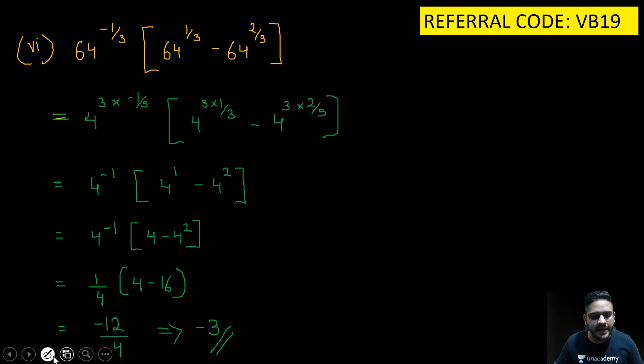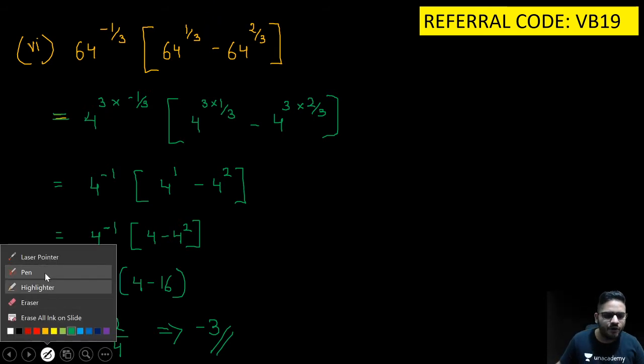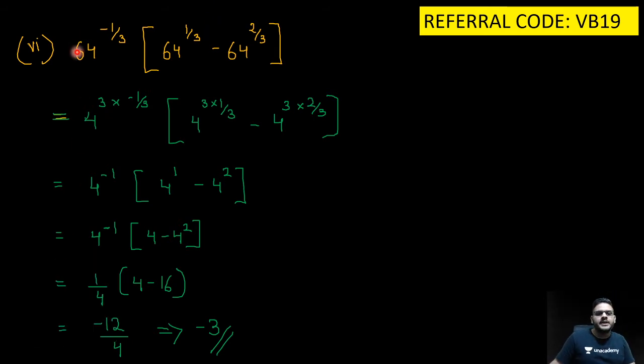So did everyone understand? A quick recap of the sum. 64 raised to minus 1 by 3, extremely sorry, I converted it into 4 cube.